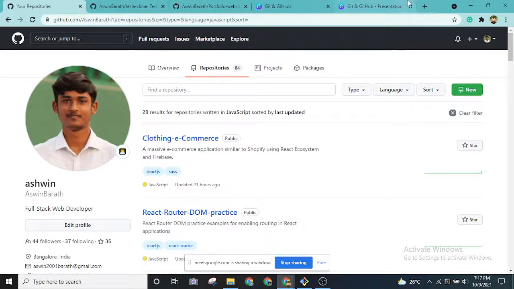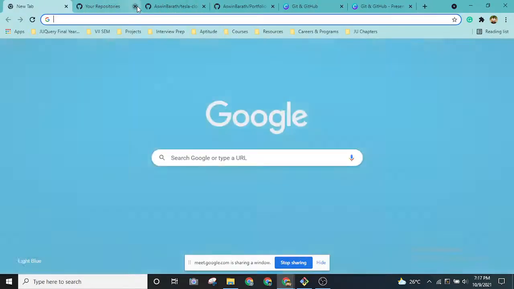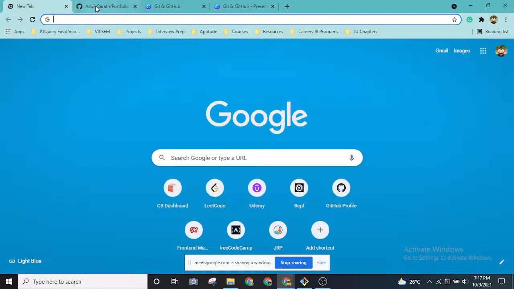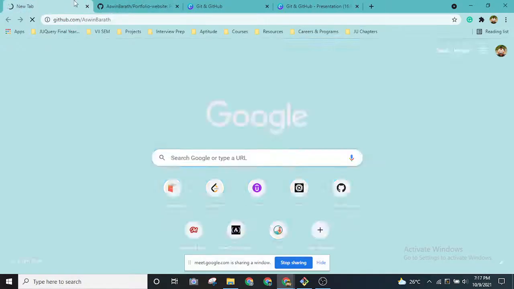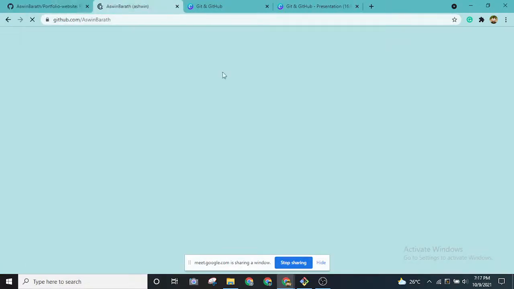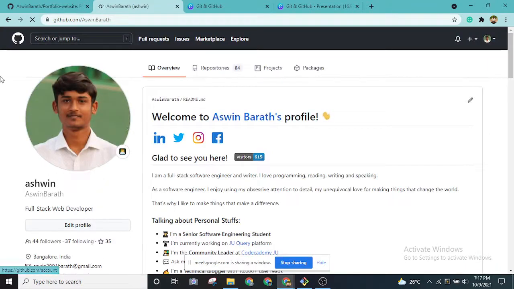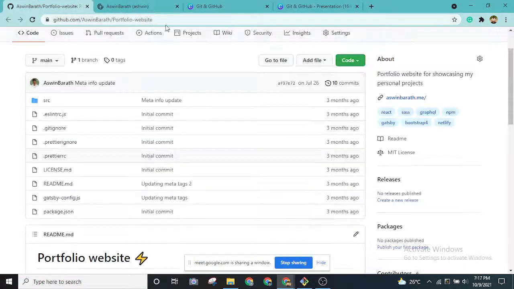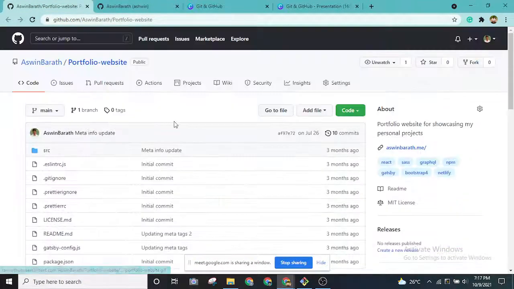So this is the bonus tip that I wanted to give. You can use my GitHub profile as a reference for any new projects that you create, for the readme section as well as any project. You can follow this technique also.